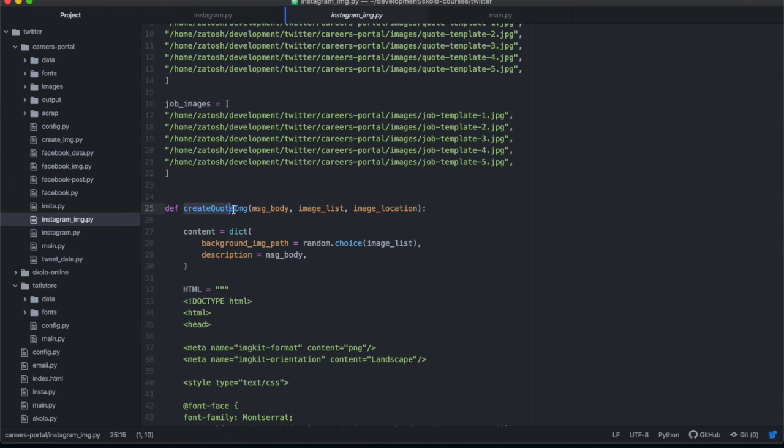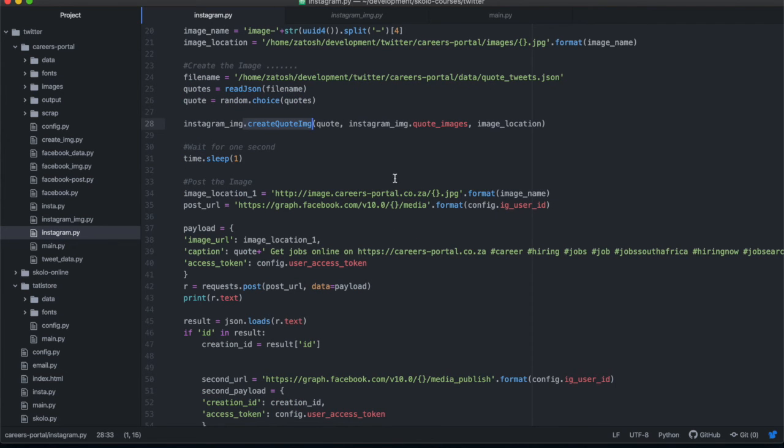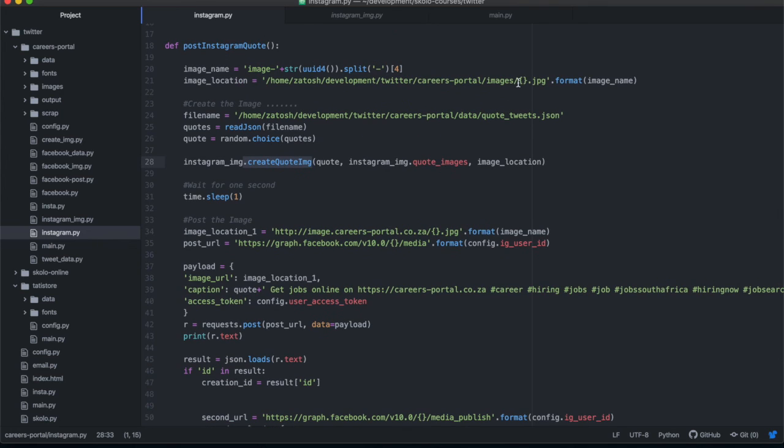This function takes in arguments. The message body can be anything you want. This is what you want to include in the image. The image list is the list that you want to go through, getting a random image from that list. And then the location is where that image is going to be saved at the end. The reason why we're inputting the location as a variable is because this location is going to be different. It's going to be a variable location, because every time we're going to be deciding the file name, and every time you have a different file name over there, it's technically a different location.